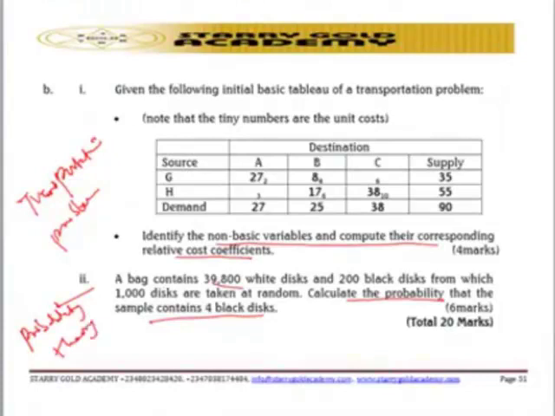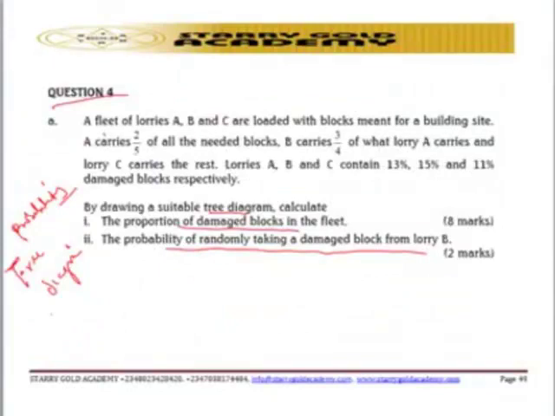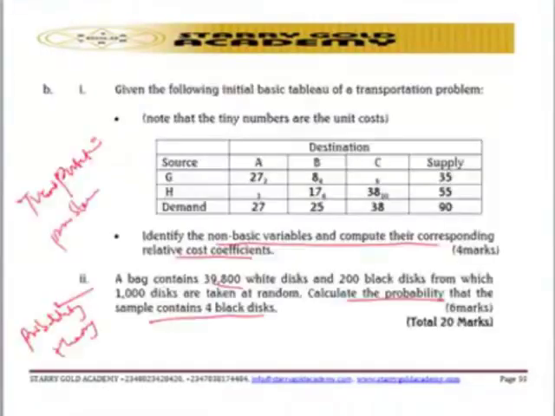So the students are expected to know 3 things on this question. Question number 4A is testing candidates on how to draw a probability tree diagram. And question number 4B is testing students based on what? The transportation problem, that is in 4B1, and in 4B2 it is testing students on probability theory. So all these topics are what the students are expected to know in detail, so that they will be able to tackle this question. So that is that for question number 4A and 4B.